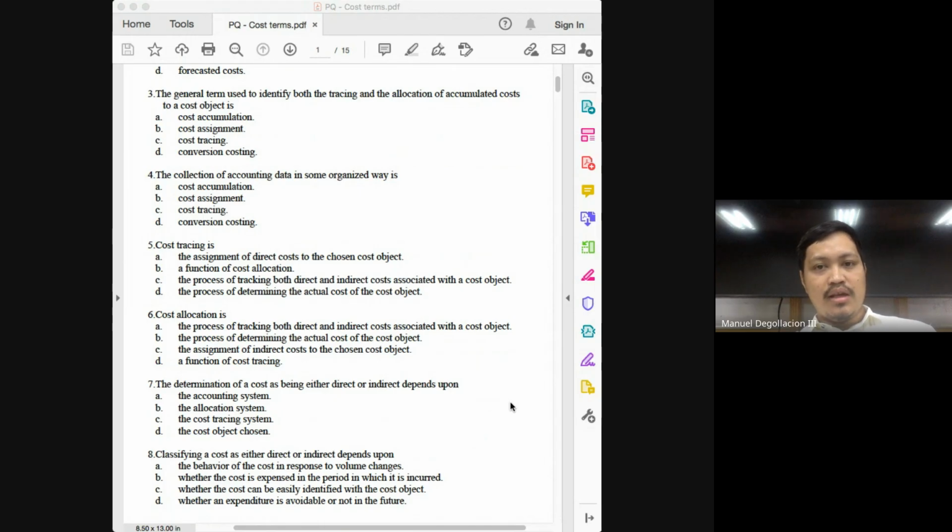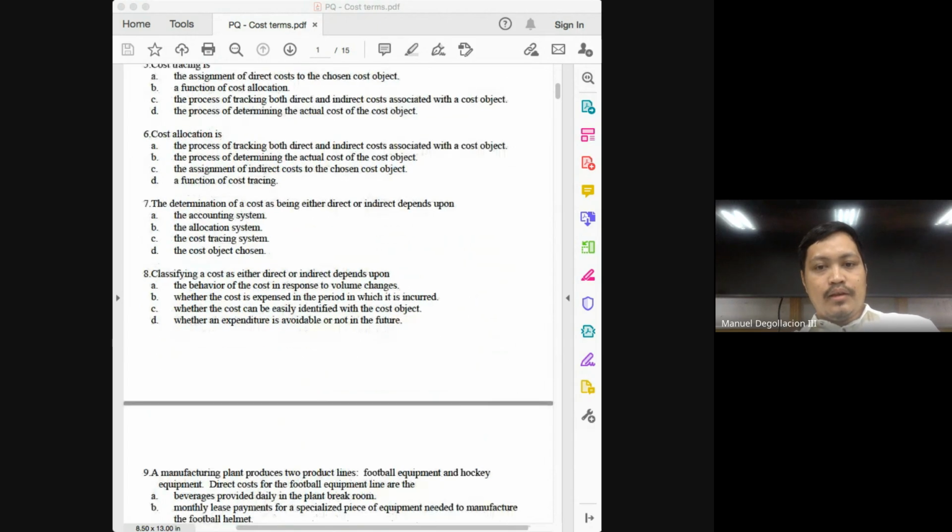So what can we conclude from this one? If we're talking about direct costs, we are tracing the cost to the cost object, class. But when we say cost allocation, that means we cannot directly trace it. We are forced to make an allocation. So if we're talking about cost allocation, we're talking about indirect costs. Number 7, the determination of a cost as being either direct or indirect depends upon the cost object chosen.